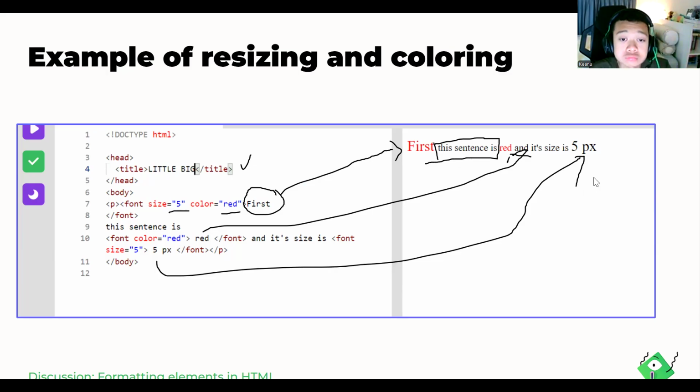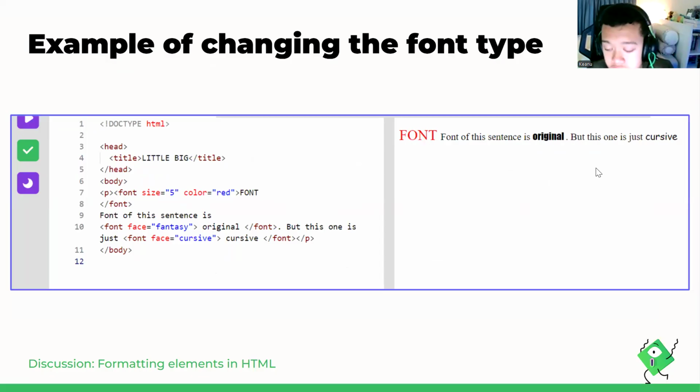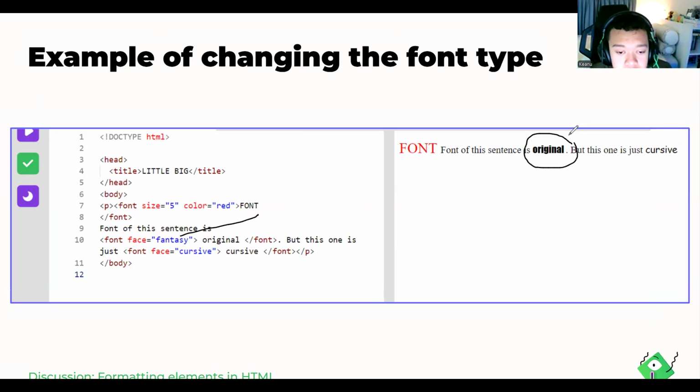And then an example of changing the font type also. As you can see, when I change the font face to be fantasy, it will look like this, the original. And then also the cursive, because I'm using the face cursive font, it will look like this. You can see that, right? The difference between the original font and also the cursive font.